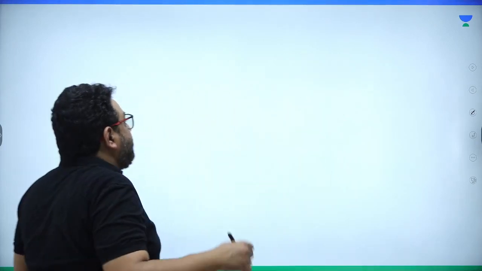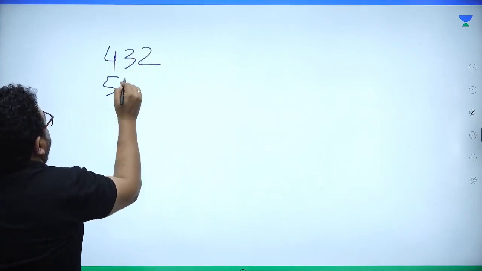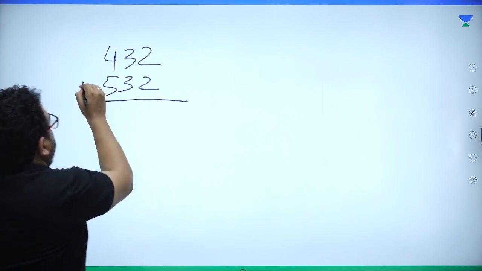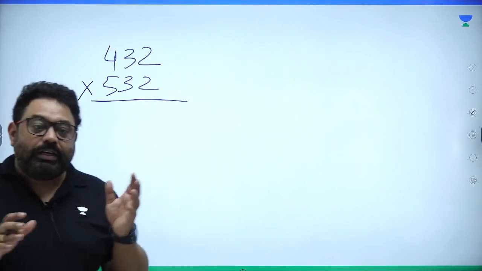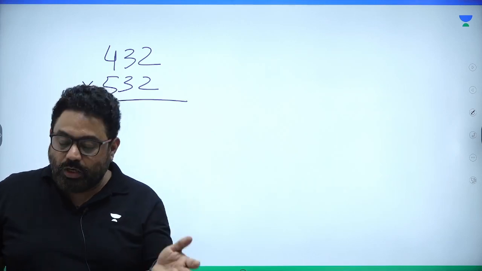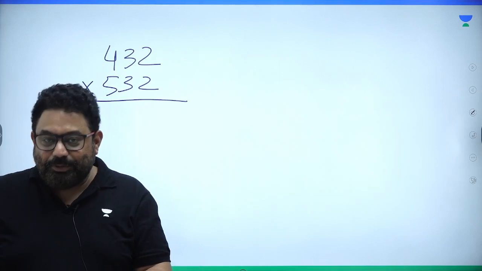For example, I say, what is the multiplication of 432 into 532? Now, no 100 base would work, no 1000 base would work. It would be a very lengthy calculation, pointless calculation. So I think over here the base does not work at all. But then, remember,